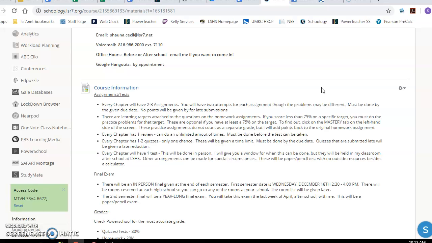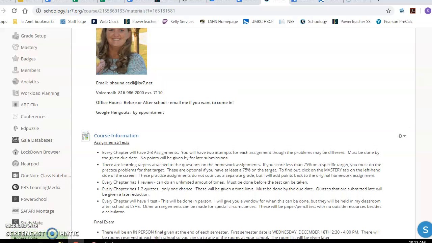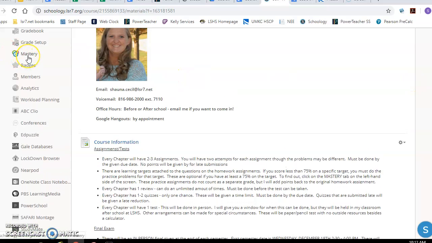To find out if you do, you'll click on the Mastery tab over here on the left-hand side. Click that, and that will have all the learning targets listed. I don't want to click on it because it'll show all the names, but for you, it'll have your learning targets listed.